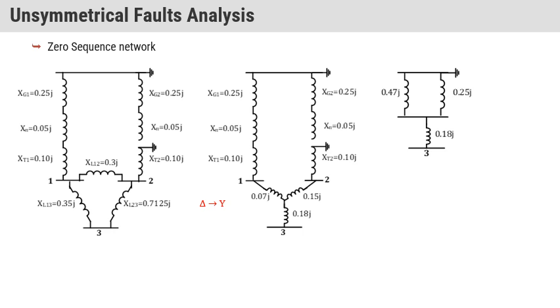Okay, so why are we studying these sequence networks? Whenever you analyze any type of network, first you have to convert it into sequence networks, because whenever an unsymmetrical fault occurs, we don't have any method to directly solve the circuit. So first we need to convert into symmetrical components, positive, negative and zero. Then we make the networks of all the types of sequence network, and then we calculate the final values of currents and voltages.